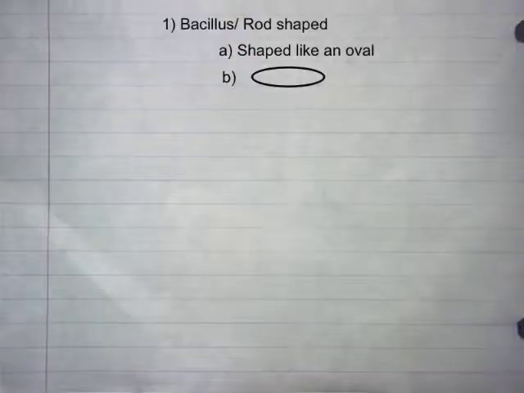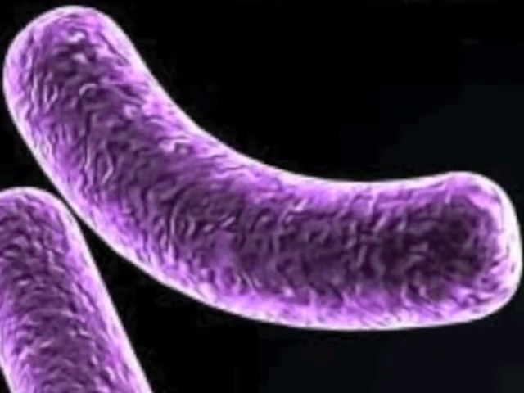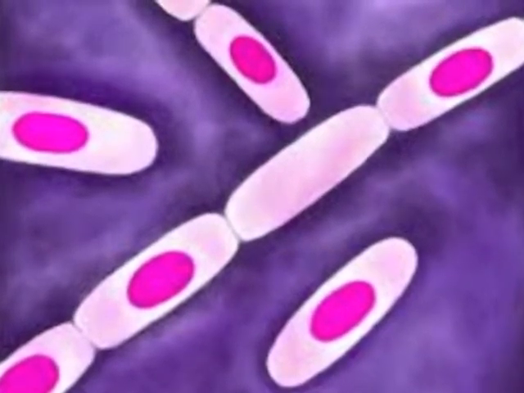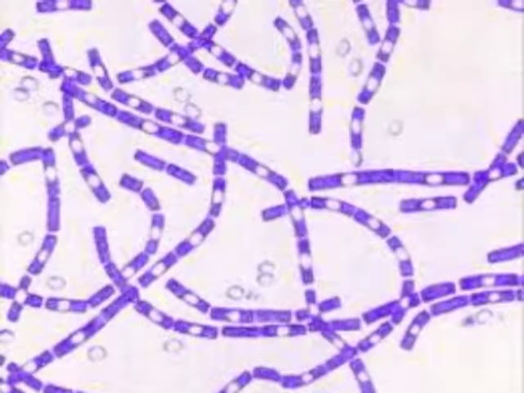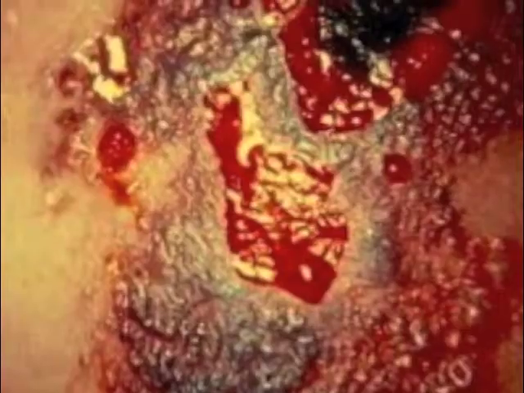The first shape is bacillus, or rod-shaped, shaped like an oval. Bacillus have a distinct rod shape that allows them to be easily identified. It looks like something close to a hot dog or a cylinder. One such example of a bacillus is anthrax. Anthrax is lethal and can cause things like an eschar or severe respiratory diseases that will eventually lead to death.